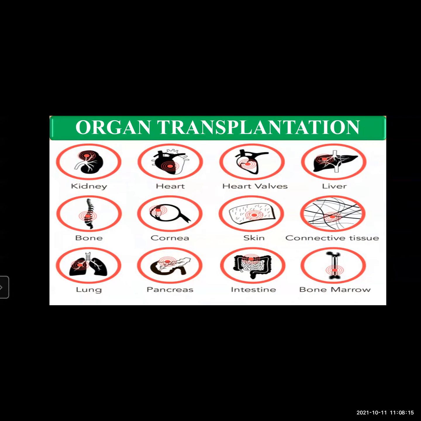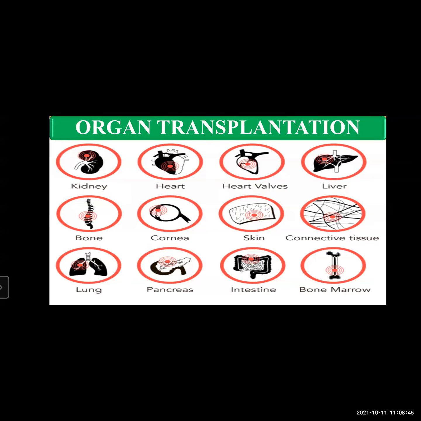So here is a list of different organs which can be transplanted. You can see kidney, heart, heart valves, liver, bone, cornea, skin, connective tissue, lungs, pancreas, intestine, and bone marrow. These are the different organs of the human body which can be transplanted.